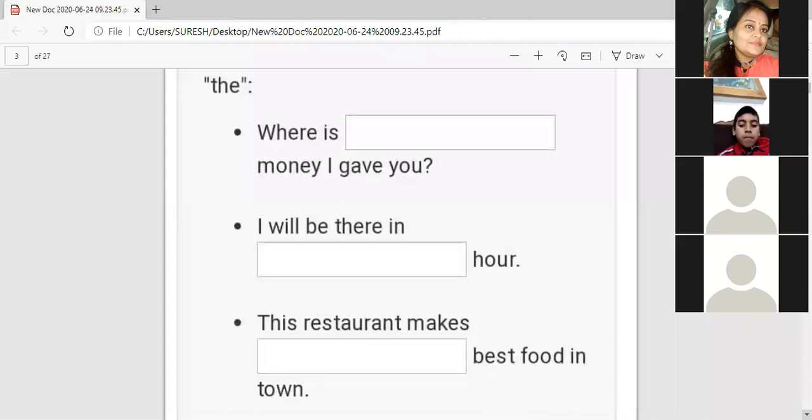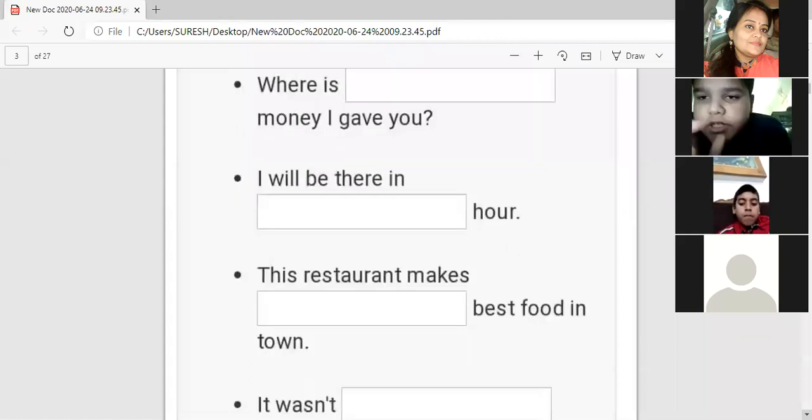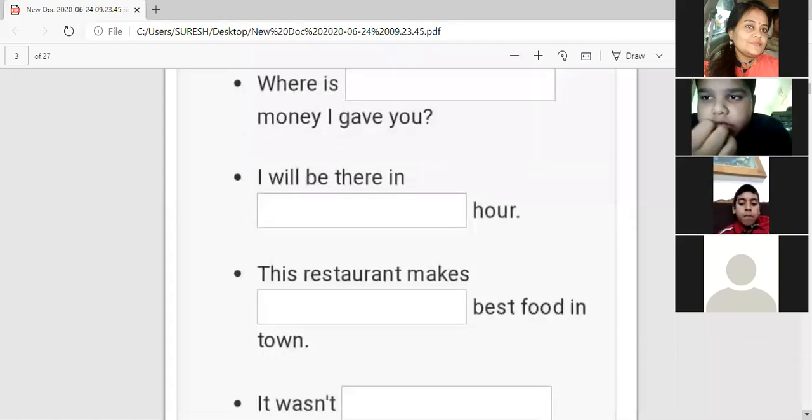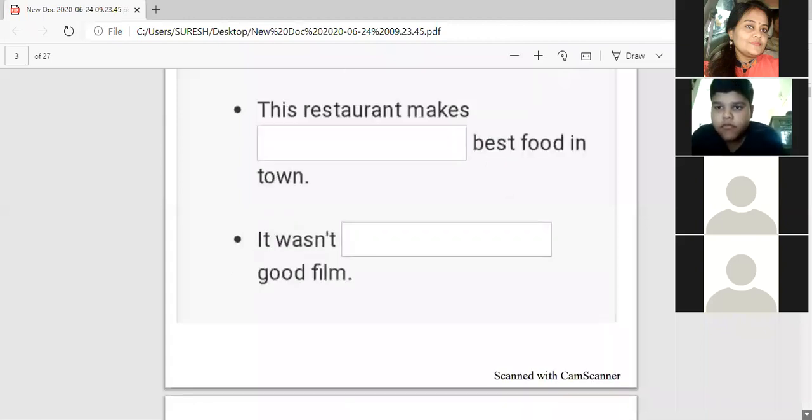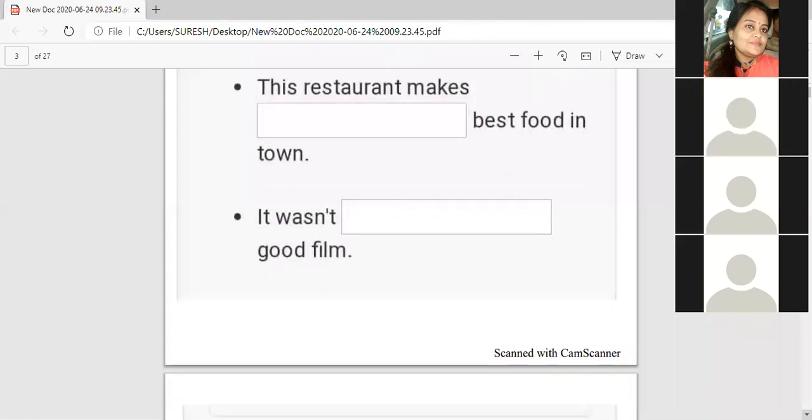Next is "The restaurant makes the best food in town." Why has "the" come here? "The best food." Best is the superlative degree. Next again, "It was a good film." "A good film." Very good.